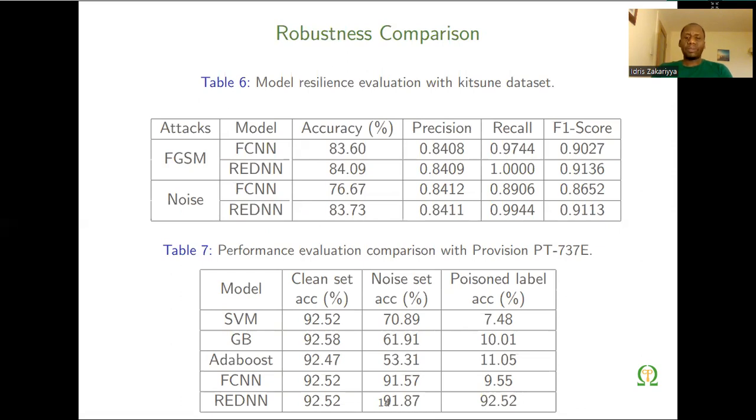And even in that particular scenario, the SVM, support vector machine, the gradient boost, and other boosts, and even the baseline model, all of them have been fooled by the label flipping attack, but our model can still provide a standard accuracy under the label flipping attack, better than each of the tested frameworks.